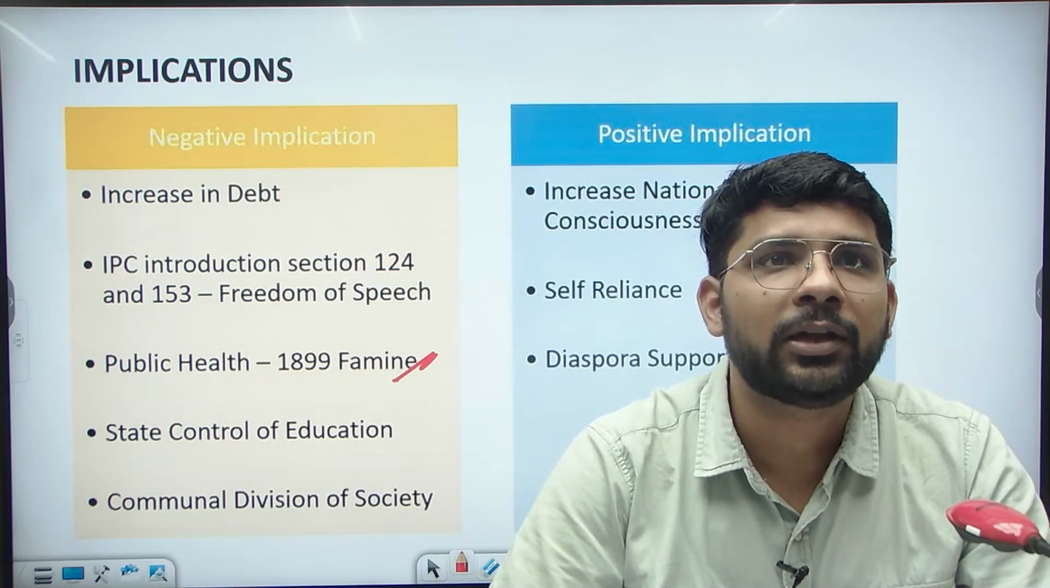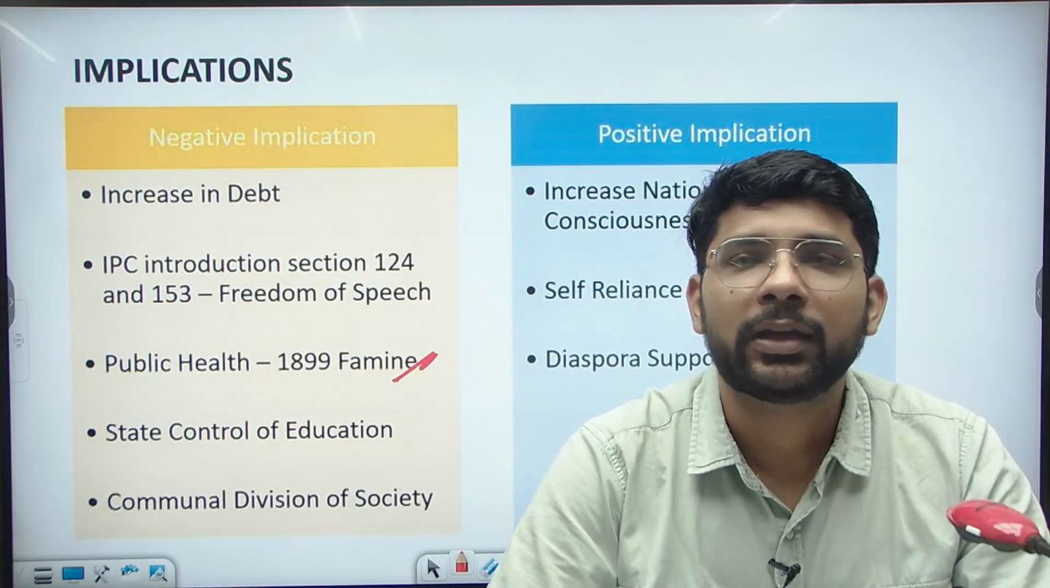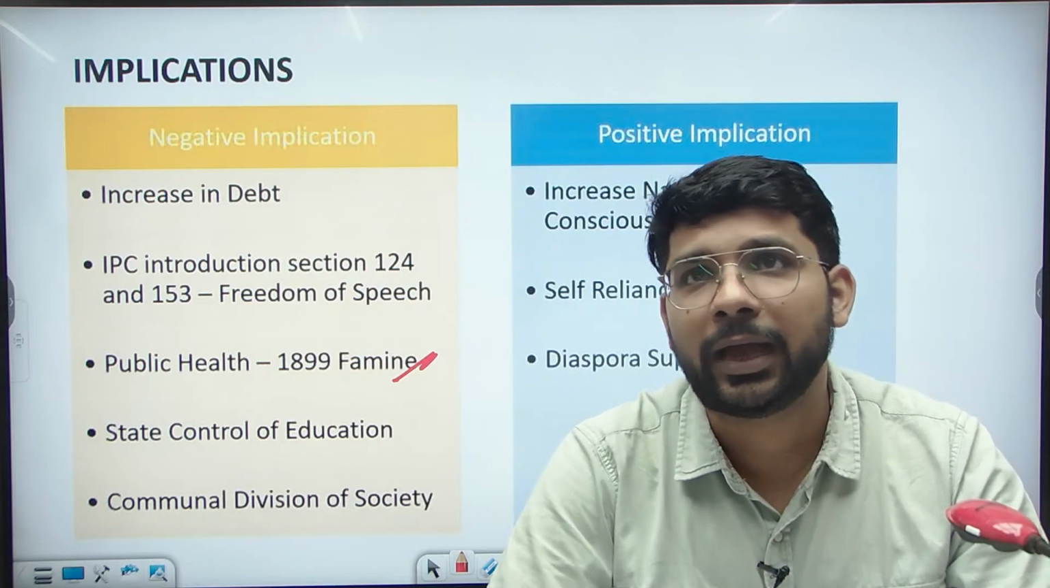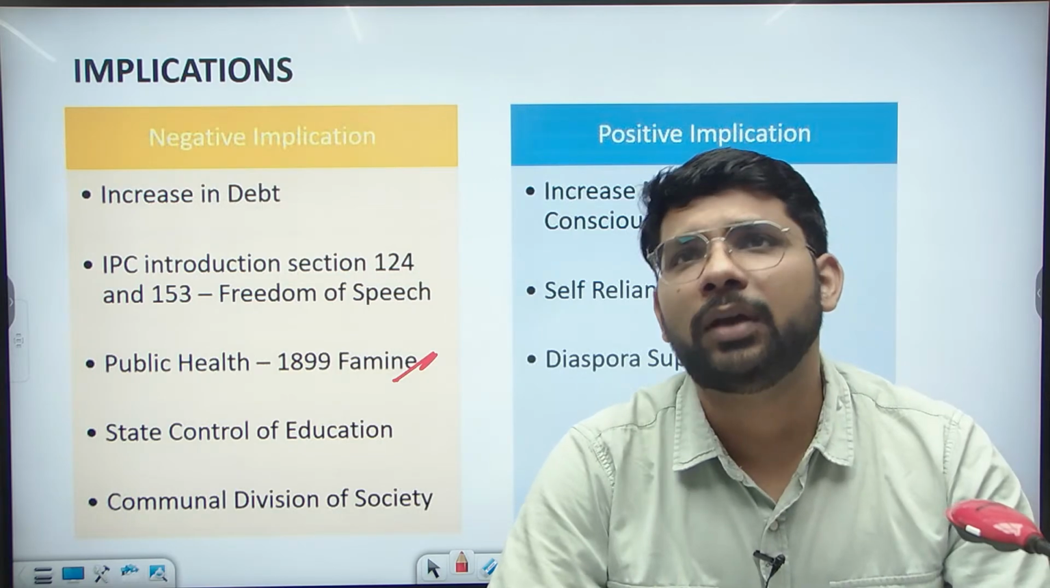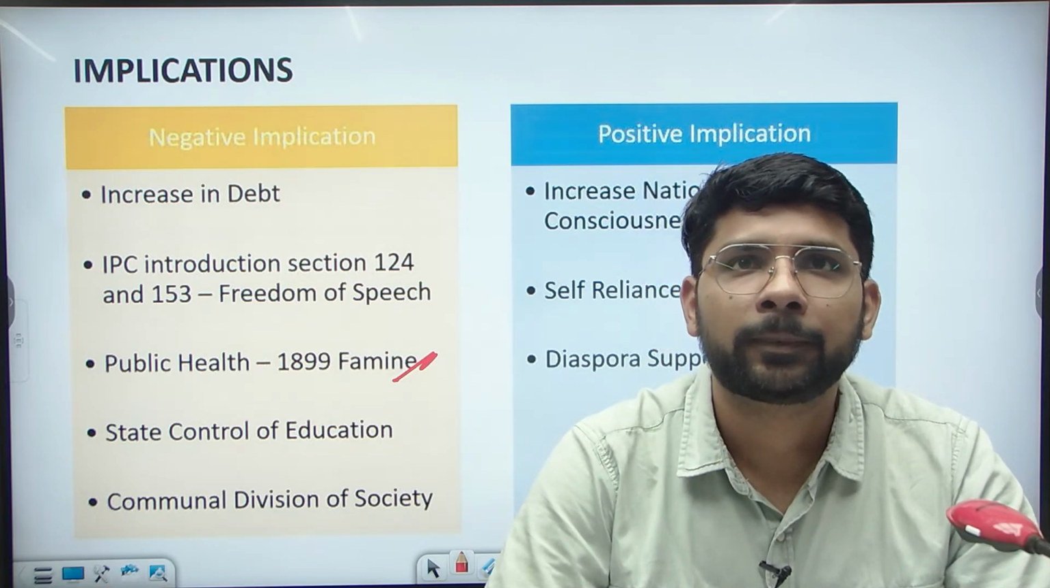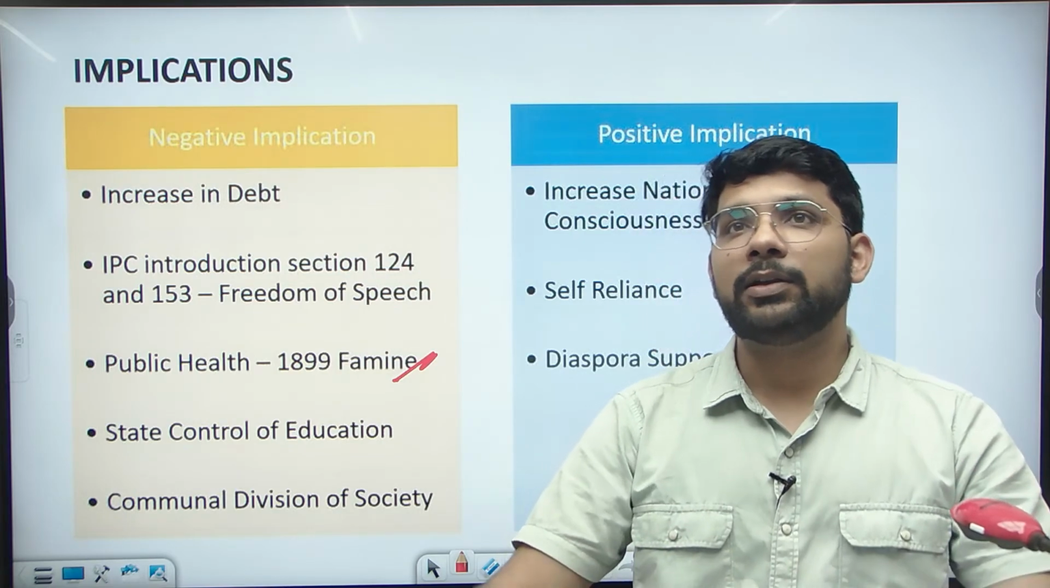Yes, this is a valid point. The London Home League by Krishna Verma, the Indian diaspora outside the country, and some of the other major groups also. Then the state control of education.